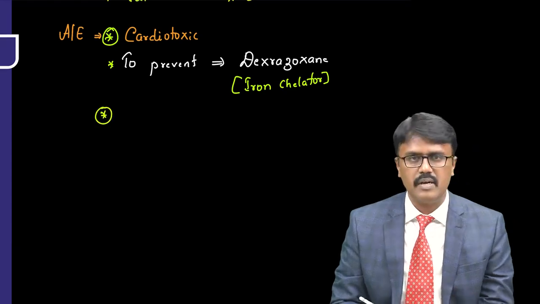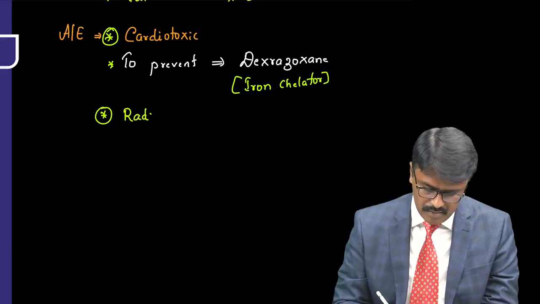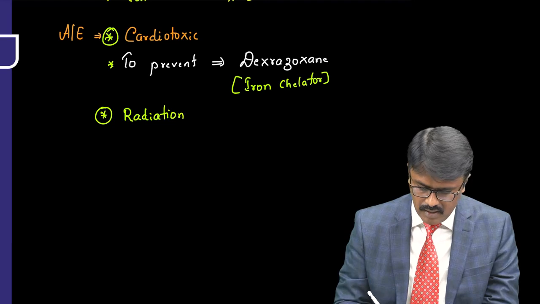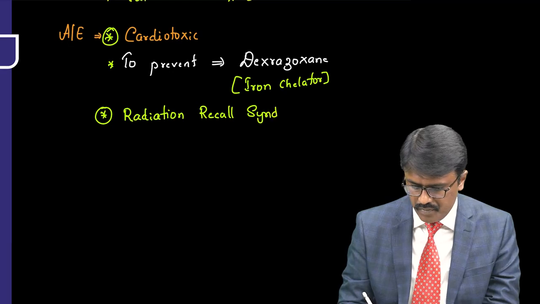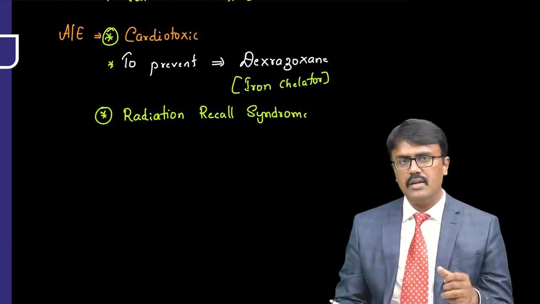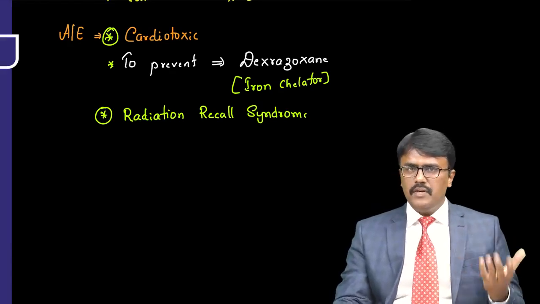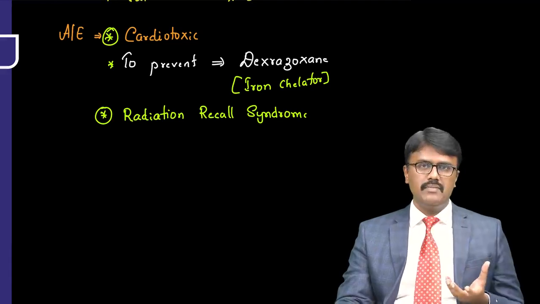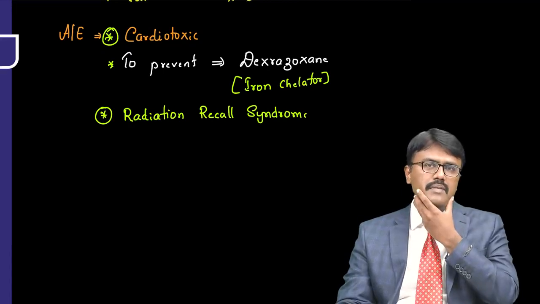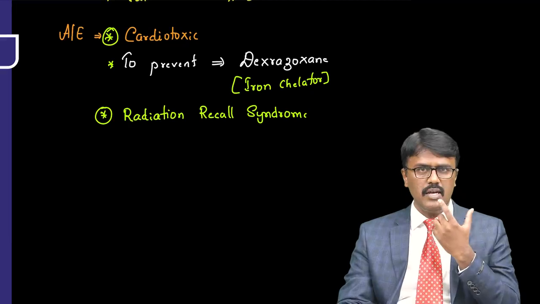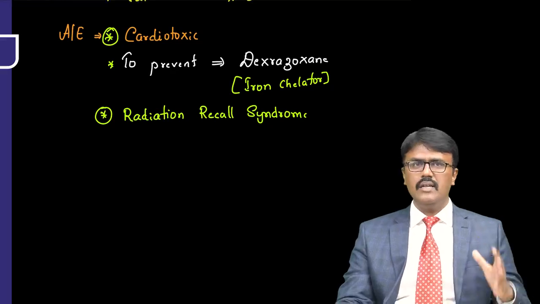The second adverse effect is that these drugs can produce a problem called radiation recall syndrome. Sir, what do you mean by radiation recall syndrome? Suppose when we are using anti-cancer therapy, along with the drug, sometimes we have to give radiation therapy. Sometimes after surgery, we also give radiotherapy. Radiation induces mucosal damage, and the skin will become red and itchy. That is seen due to radiotherapy.